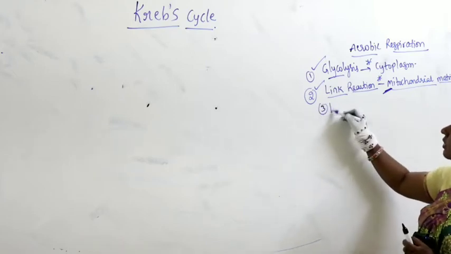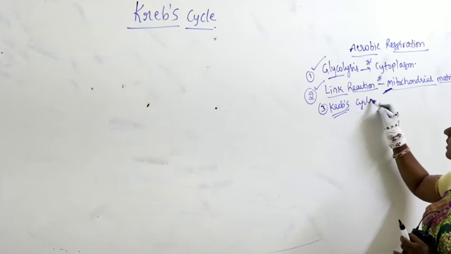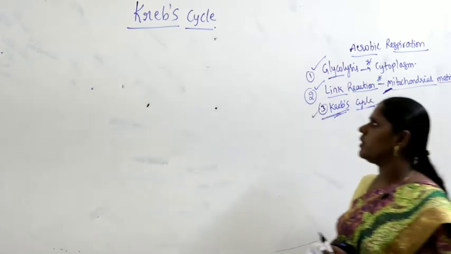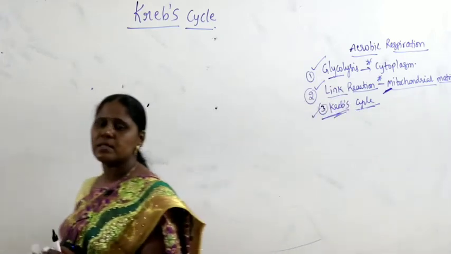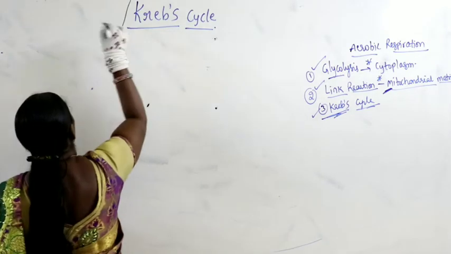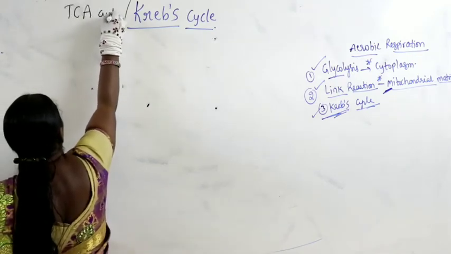And what is the third step? We have to continue our discussion. The third step in the mitochondria is nothing but the Krebs cycle. Now we have to continue our discussion with what is called the Krebs cycle. Krebs cycle itself is also called the TCA cycle.